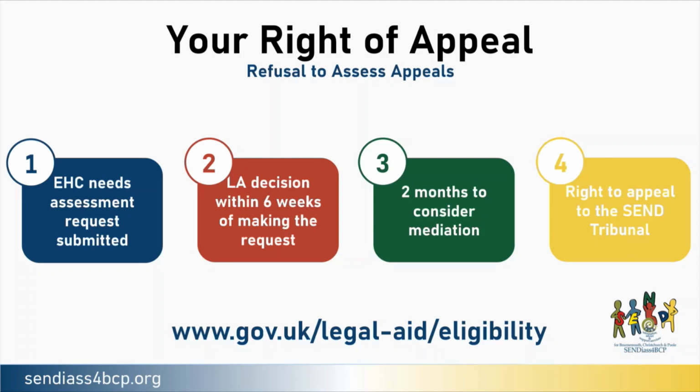If the local authority refused to carry out an EHC needs assessment following a request, they are required to provide their reasons why, as well as how to appeal the decision within 6 weeks of the request. This will be sent to you in a letter detailing the decision. You must keep this letter as you will require it in order to submit an appeal. It is this that provides you with this right.